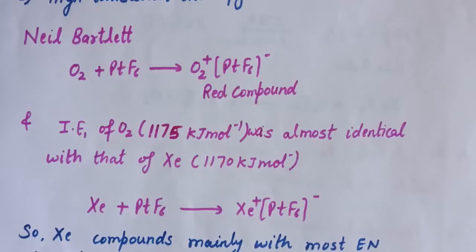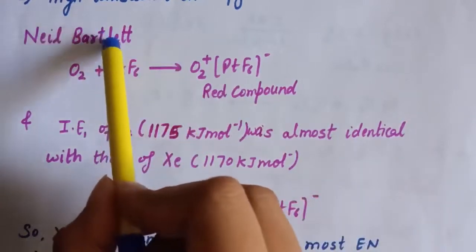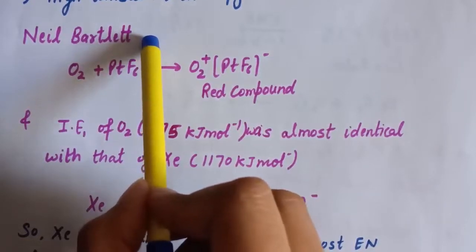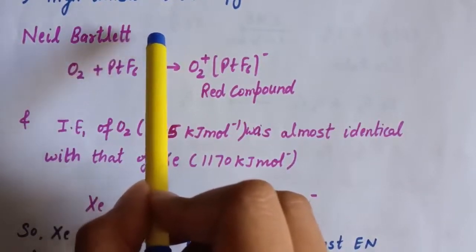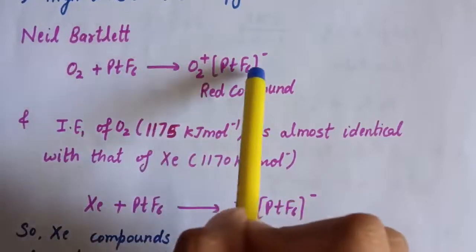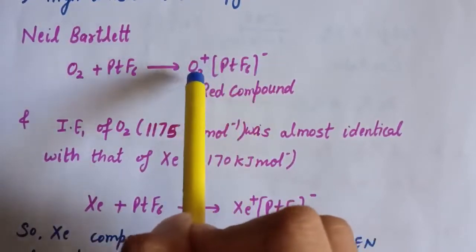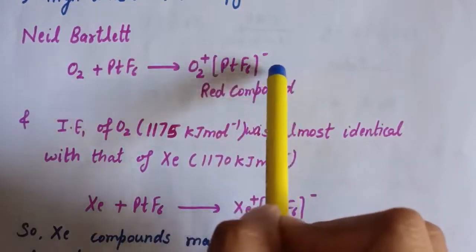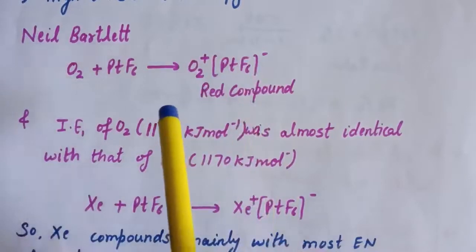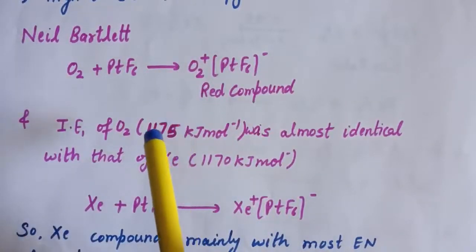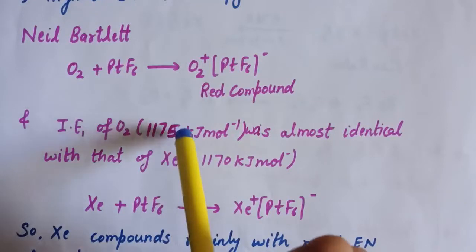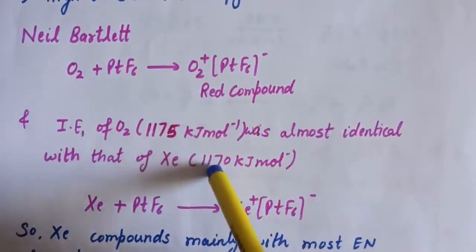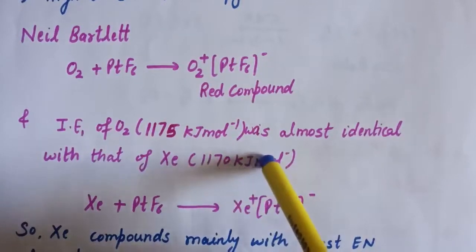Whereas in 1962 Neil Bartlett at the University of British Columbia observed the reaction of a noble gas. First he prepared a red compound which is formulated as O2+ PtF6-. He then realized that the first ionization enthalpy of molecular oxygen, that is 1175, was almost identical with that of xenon, that is 1170 kJ per mole.